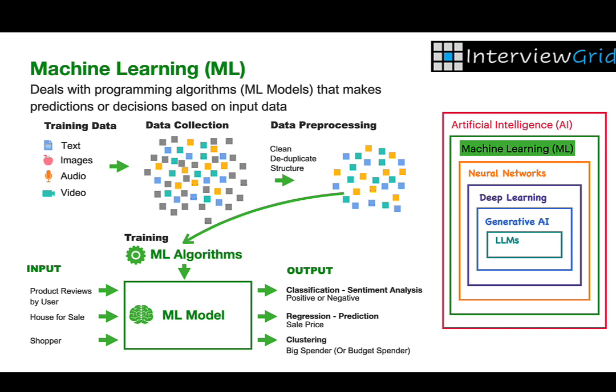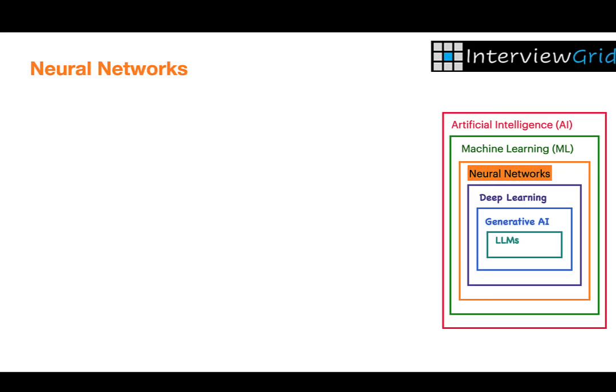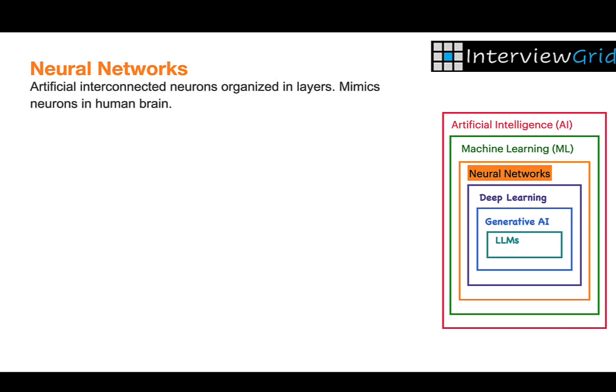Next, let's move on to neural networks, which is a subset of machine learning. Neural networks is a key technology behind many machine learning systems. Inspired by the structure of the human brain, they are composed of layers of interconnected nodes called neurons that process and transmit information. These networks learn to identify patterns and relationships in data, enabling them to power applications like image recognition, language translation, and more.